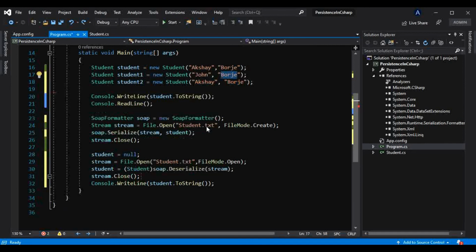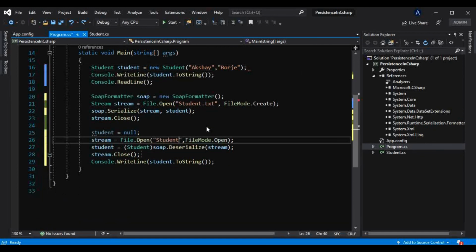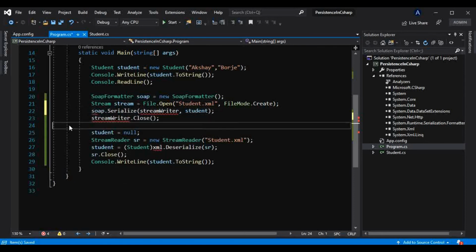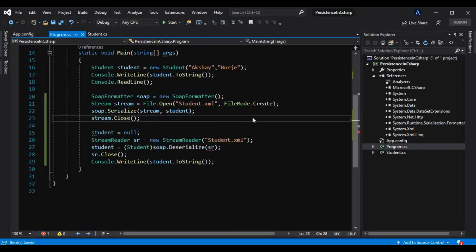It did not work because it doesn't support that generic list, the generic type, so I will change that. Open, I have to use that XML here as well. Instead of XML it should be SOAP here, and it should be stream here.